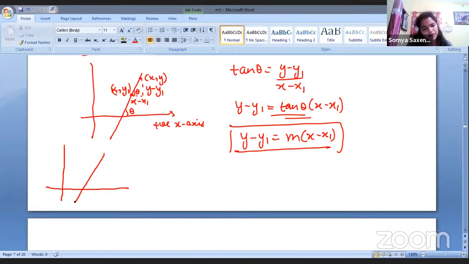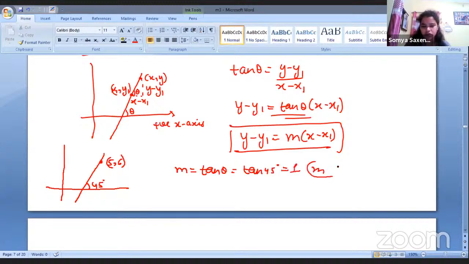Here is a small example supporting it. This is the angle of 45 degrees, which the line is making. Here we have a point at 5, 6. Now, what will be the value of m first of all? To find this equation, we have to find the value of m. So it will be tan 45, and we all know that tan 45 degrees is 1.